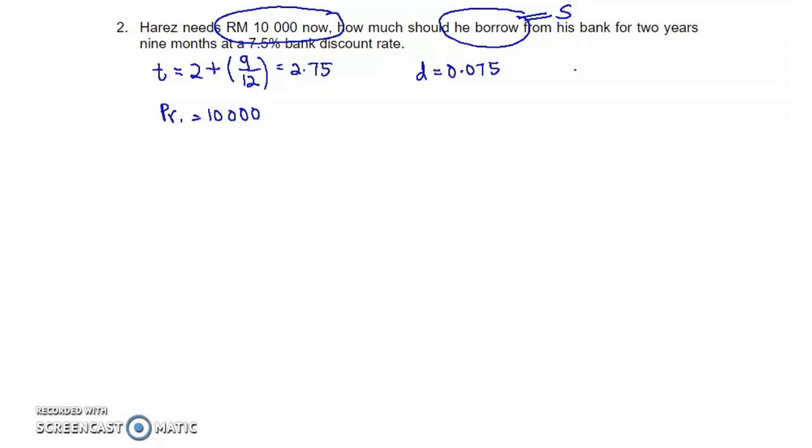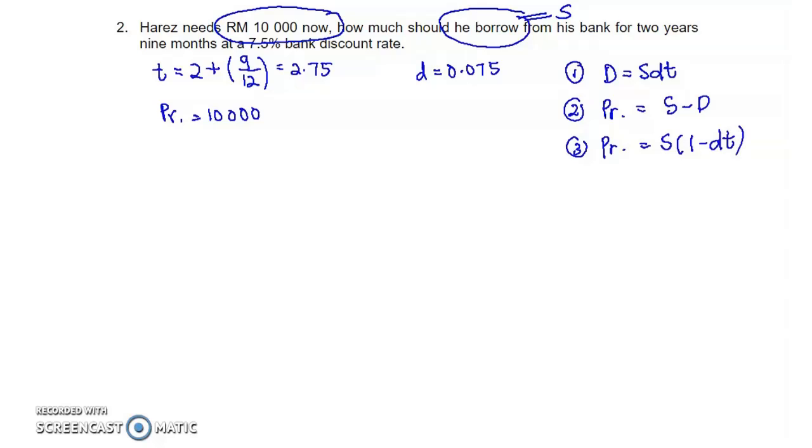The first formula under bank discount is D equals SDT. The second formula is proceeds equals S minus D. If we expand this, you can write proceeds equals S multiplied by 1 minus DT.